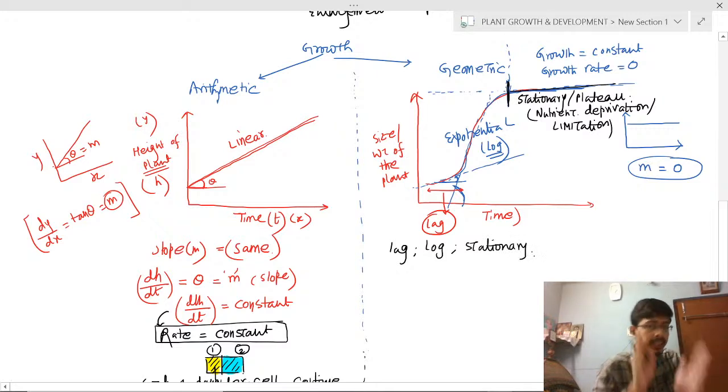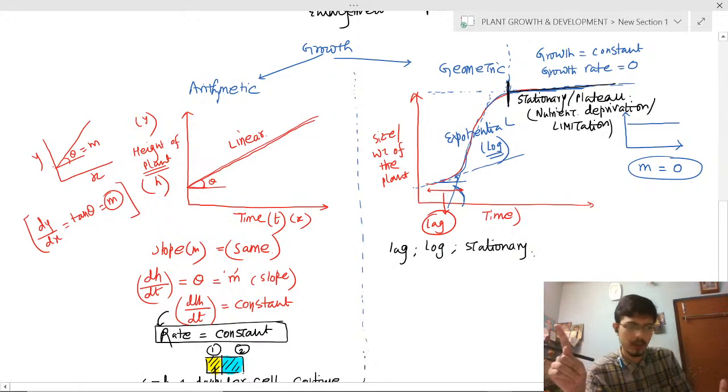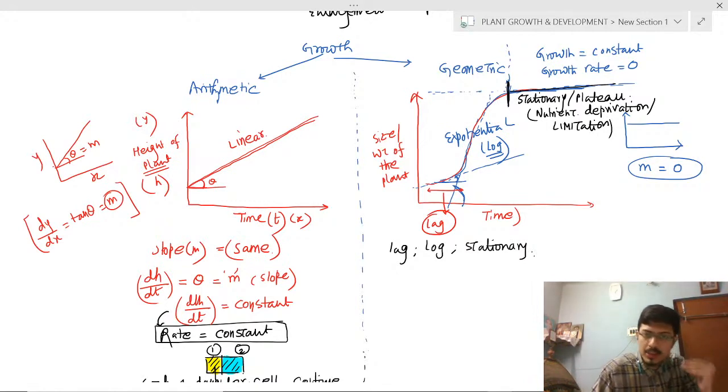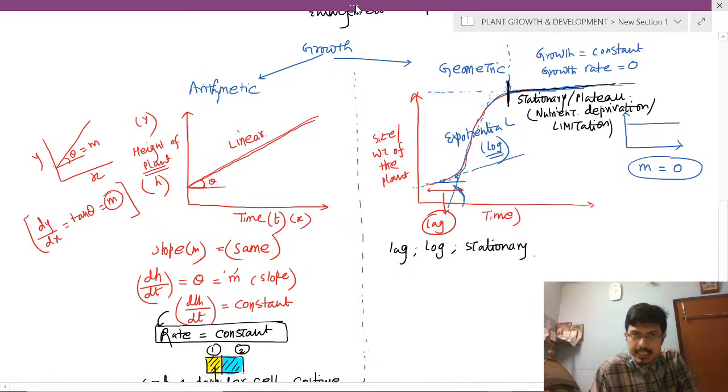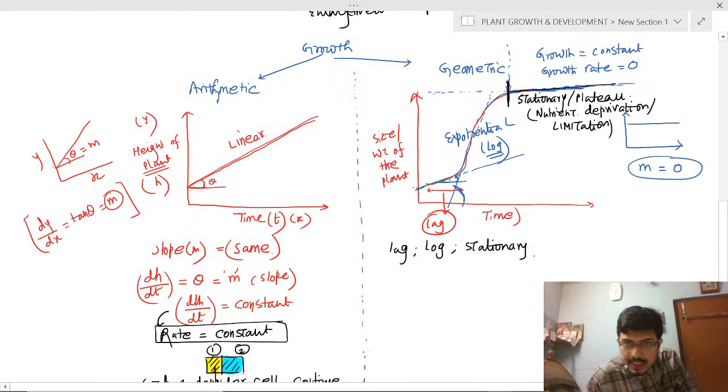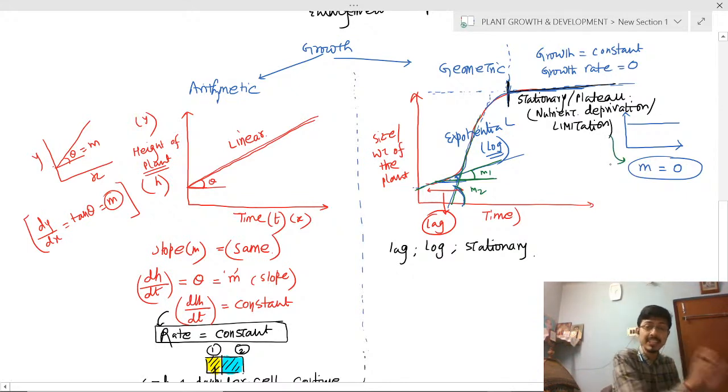So you have to tell whether the m value is changing or not in this curve. Please tell me, dear students, is the m value changing or not in this curve? Yes, the m value is changing. You can correlate this. Here the m value is m1. Here the curve line is different, so the m value is m2. And here the m is 0. So the m value is rapidly changing throughout the curve.